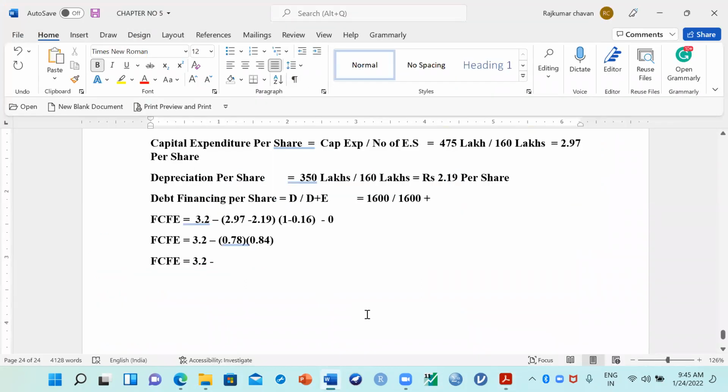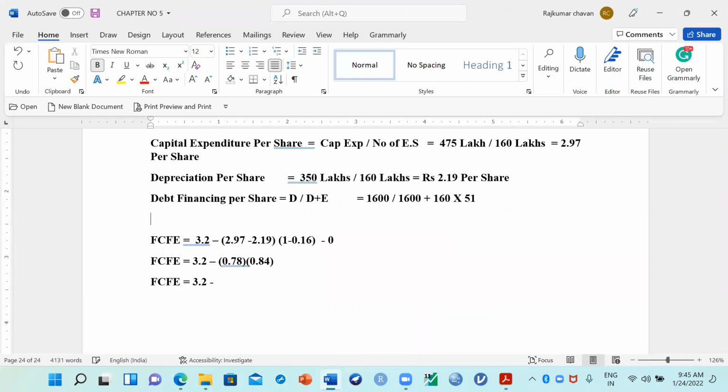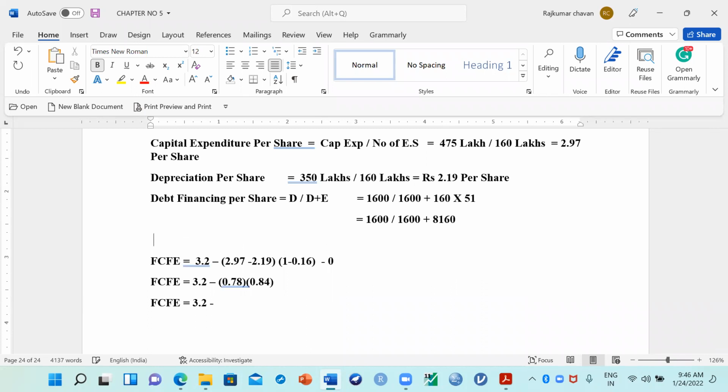Just calculate separately: total equity shares are 160, into it is trading at 51. What is the value? So now here how much will come? 1,600 divided by 1,600 plus 160 into 51 is how much then? 8160. 8160, right? So now let us calculate this one.